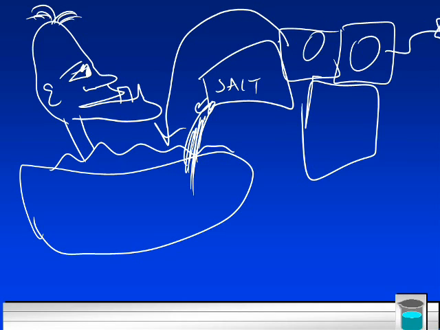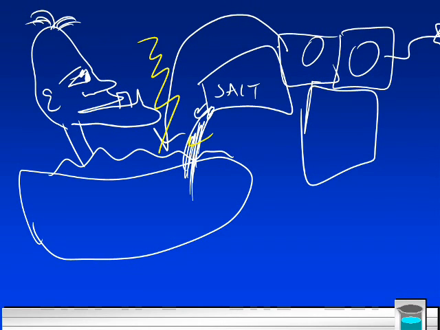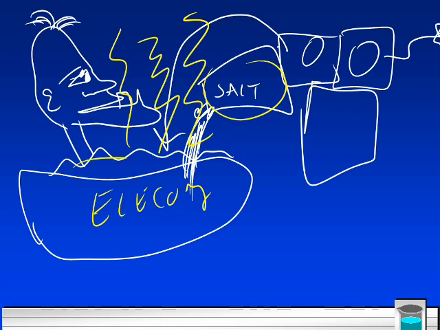We have, whoa, electricity. This is going to be a pretty strong electrolyte. Conducts electricity. Strong. Got some salts in there and the water, it's dissolved. Flow of electrons is strong, and he's not going to be too happy.